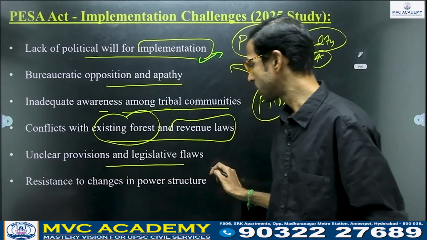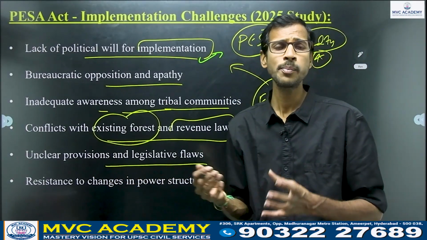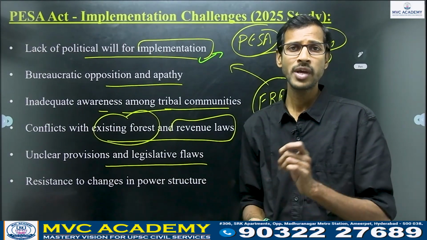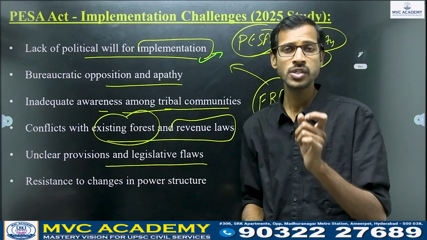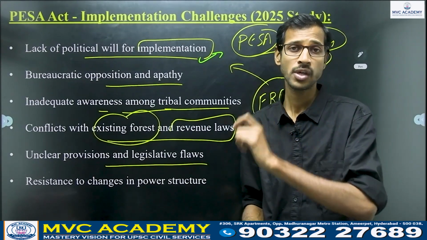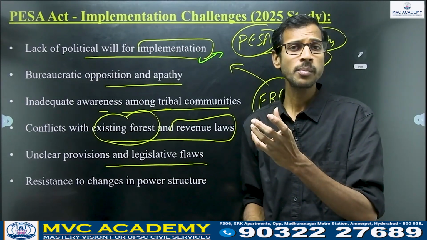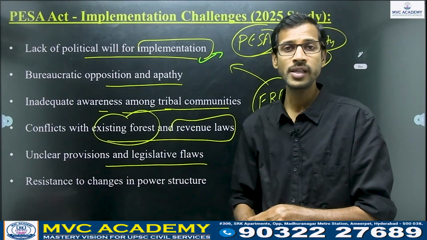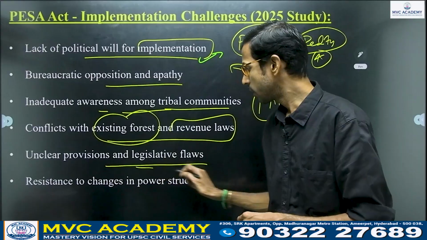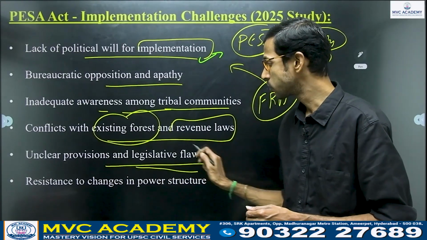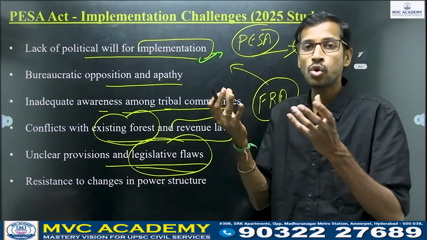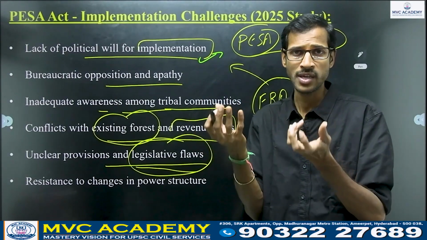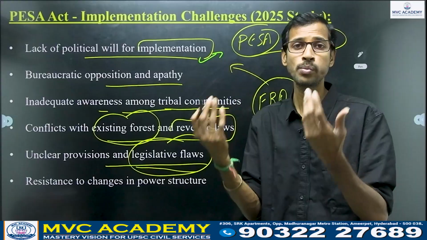Unclear provisions and legislative flaws. They are completely unclear. So why unclear here? PESA Act means Panchayat Raj extension to the scheduled areas, where the Gram Sabha is completely enjoying the powers. But in reality, so many provisions are unclear here. So legislative flaws are also there, right? So many conflicts have happened here. In between PESA and the Forest Rights Act, they have to be made clear.